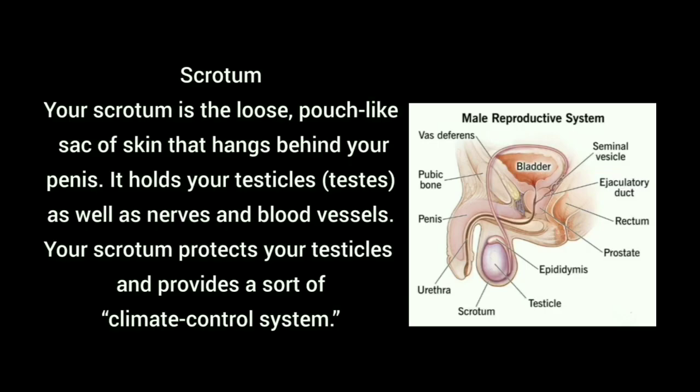The sperm produced in the testicles need a lower temperature compared to our body. Our body temperature is 37 degrees Celsius. Sperm need just 1 to 2 degrees Celsius less than body temperature. So the scrotum is present outside the body, in the pelvic region, giving a lower temperature than the body. This helps spermatogenesis, the production of sperm.